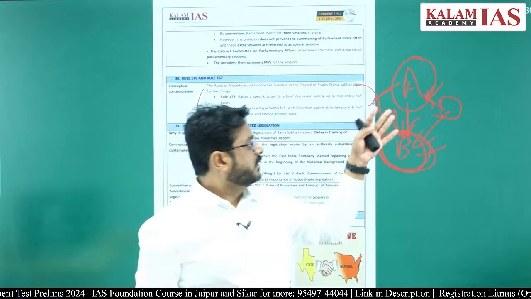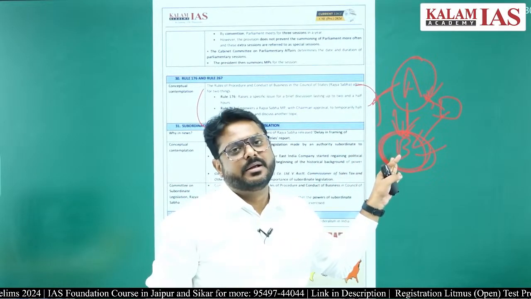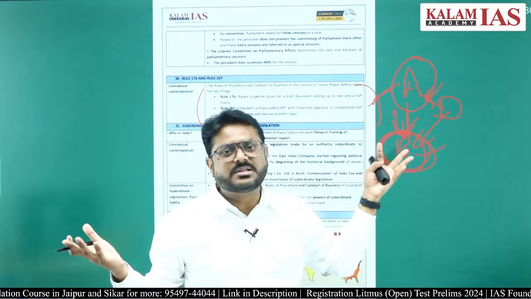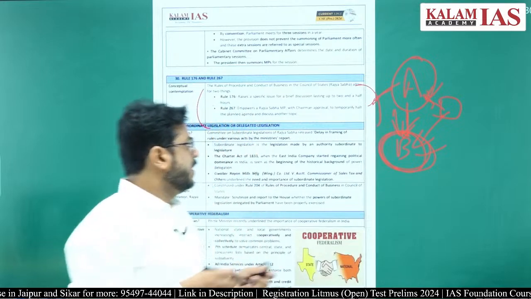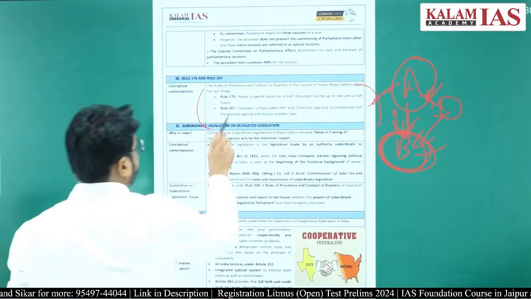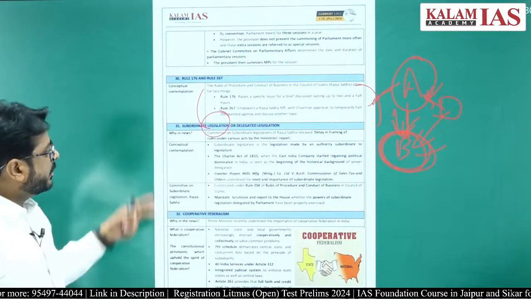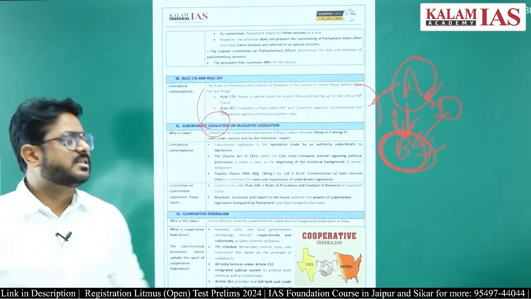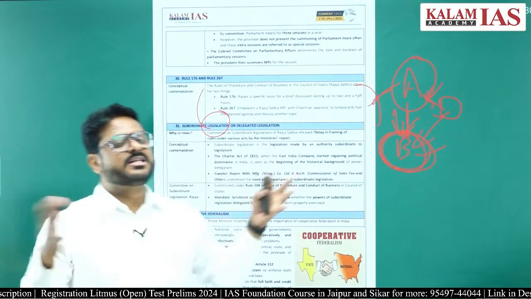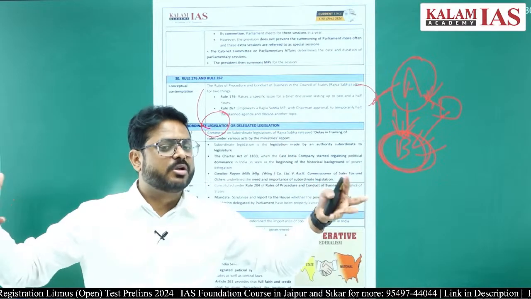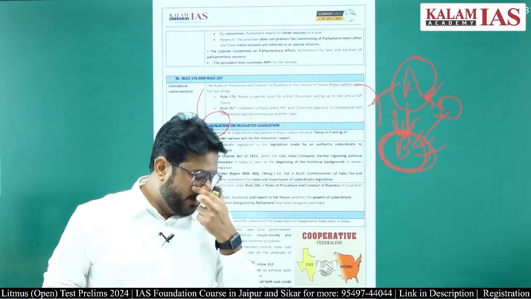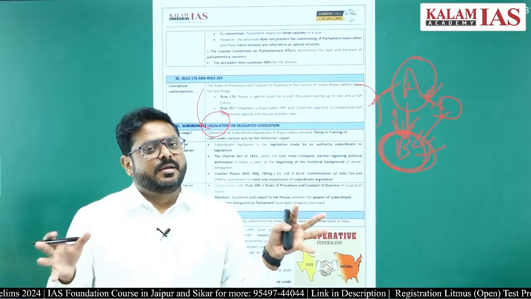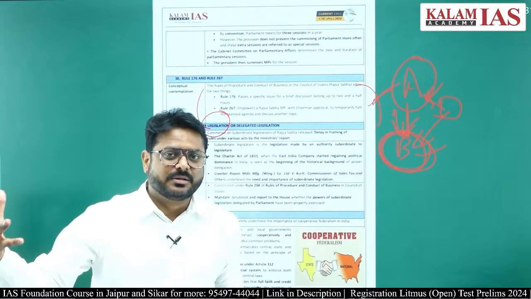So what is happening? The subordinate B is doing the work of A. So what kind of thing is it? Subordinate legislation. Legislation you already know, right? So subordinate legislation is legislation made by an authority subordinate to the legislature. For example, the legislature has to make the rules, regulations, laws and so on, right? But many times the legislature does not have the time. Therefore, it gives this power to the executive, right?